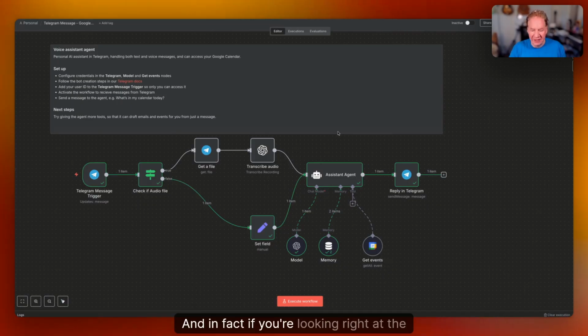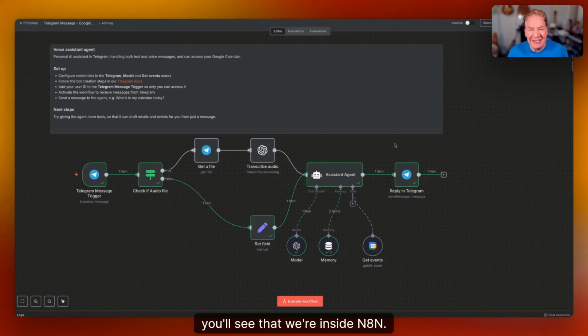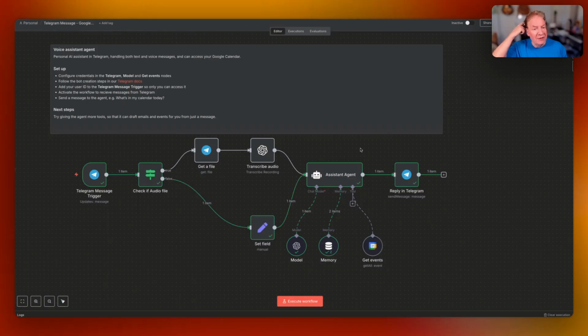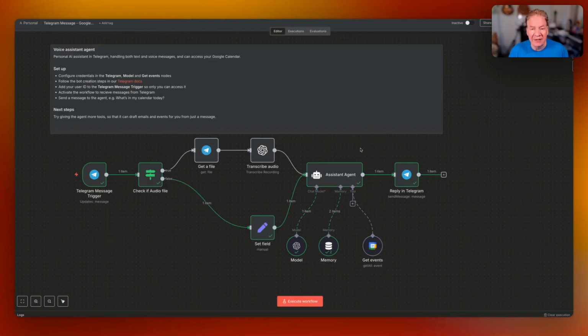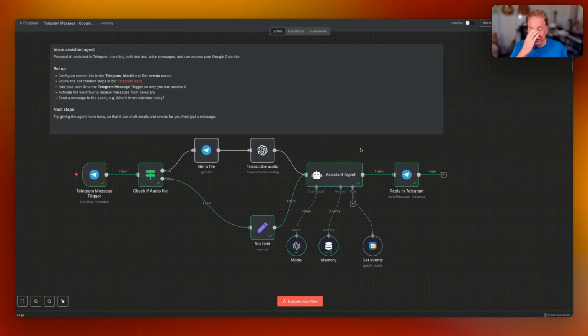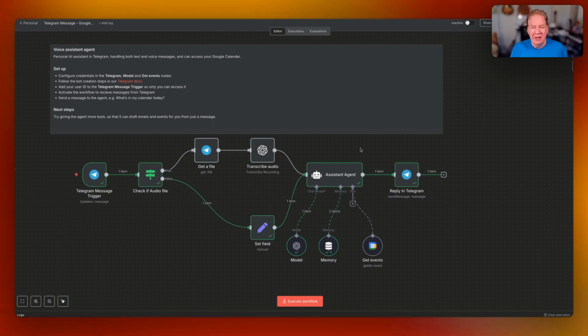And in fact, if you're looking right at the dashboard here with me, you'll see that we're inside N8N. And this is a template that I received, I think, from the N8N website. They have thousands of templates there, and it's easy to copy over and import this JSON file to build out these very powerful automation flows and scripts.